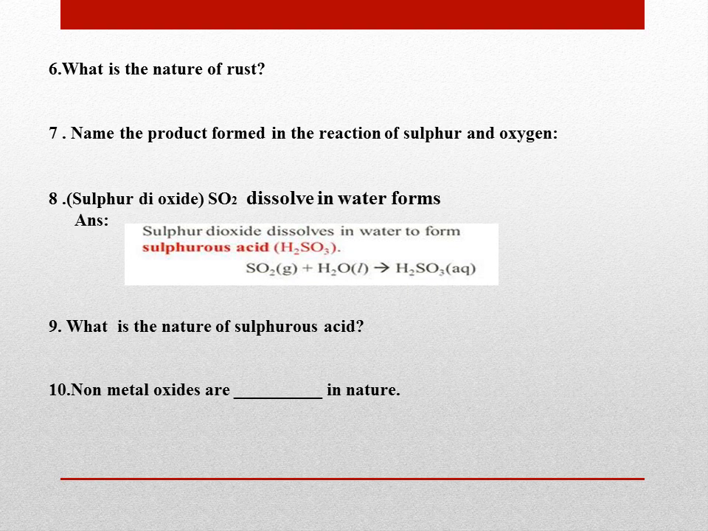Next, what is the nature of rust? And that I have told just now, it is basic in nature. Next, name the product formed in the reaction of sulfur and oxygen.